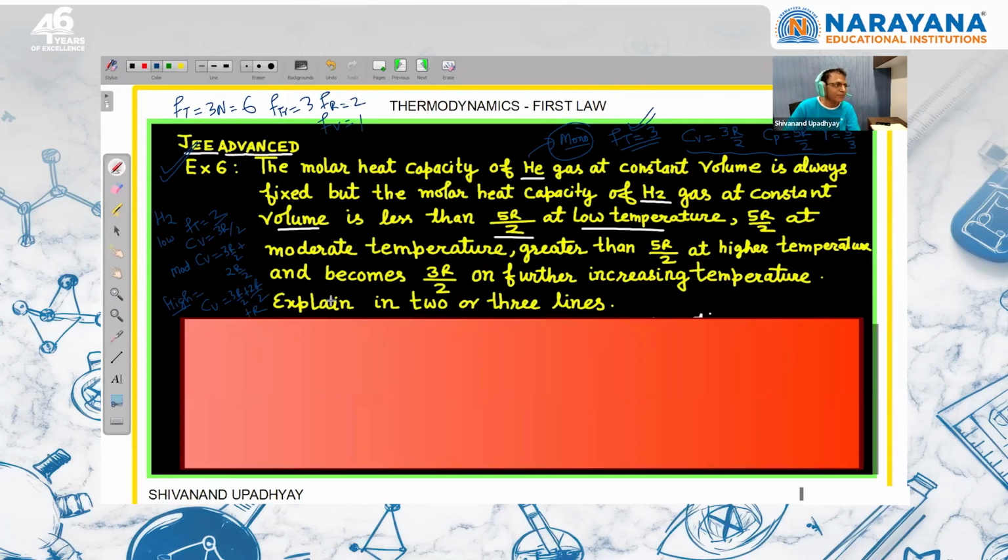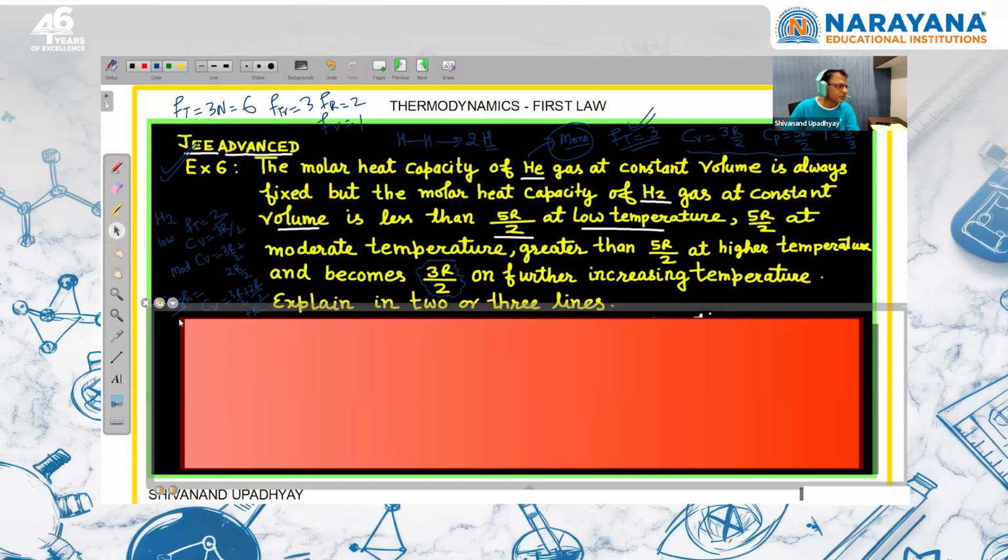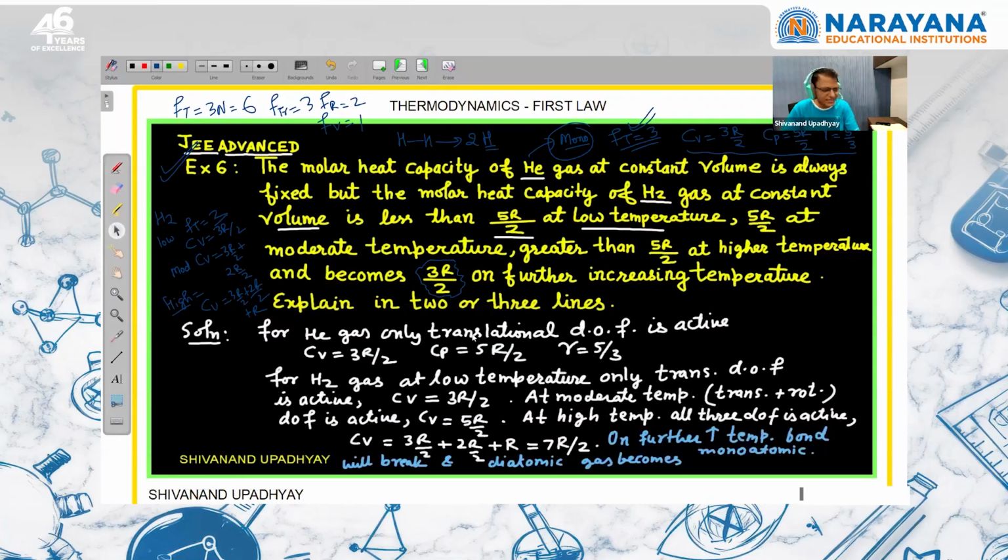Again, if I increase the temperature, the bond between hydrogen and hydrogen is going to break and it will become monoatomic gas. That's why on further increasing the temperature, it becomes monoatomic. So CV value will be 3R/2. So you can go through this explanation, right? So this is an advanced question.